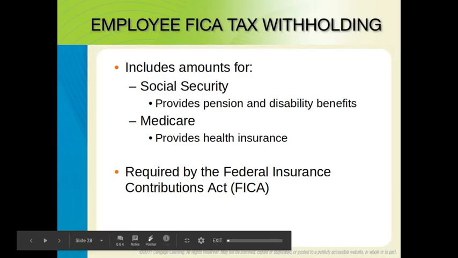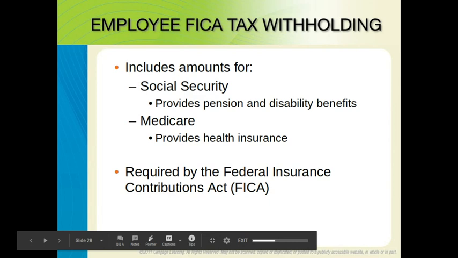Hey guys, so in this chapter we've been talking about payroll and how a company figures out how much an employee has earned on a weekly or monthly basis, and then we need to figure out how much money needs to be taken out for deductions. Previously in these videos, number one, we calculated total earnings. From that number, we figured out how much we need to take out for employee income tax withholding. We did that using the wage bracket method. And now we're going to be talking about employee FICA tax withholding.